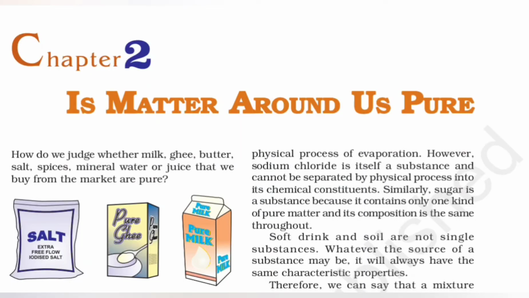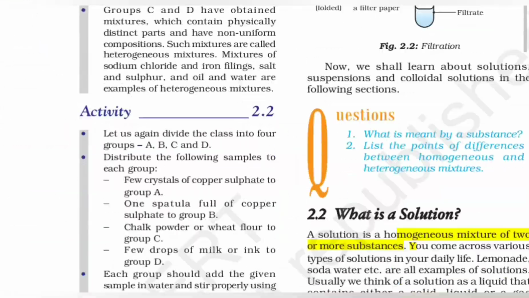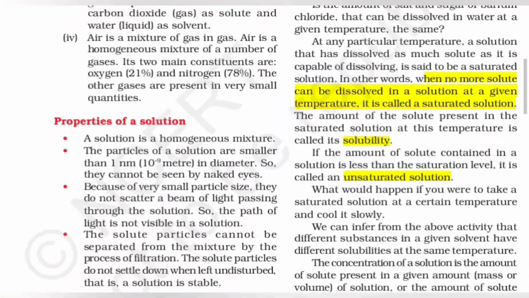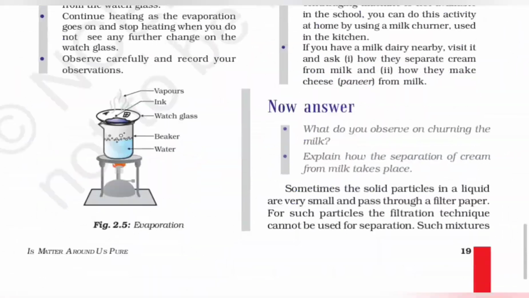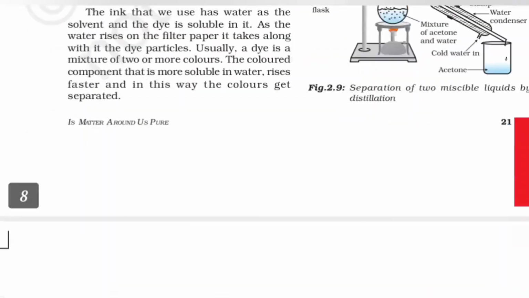We had one whole chapter over matter where we studied what matter is exactly, and here we have "Is Matter Around Us Pure?" Here we learn about what a mixture is, types of mixtures, and what a solution is. They talk about alloys, the concentration of a solution, their properties and types, like colloidal solutions and the properties of those colloidal solutions, then separating mixtures, and how we can separate other things. It's a big task compiled in a very small chapter.